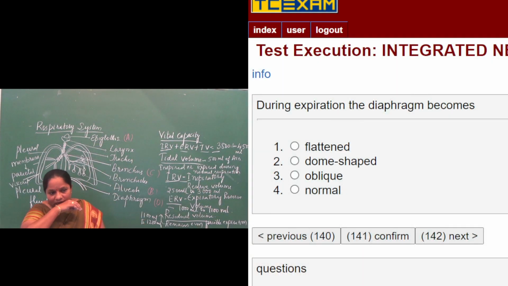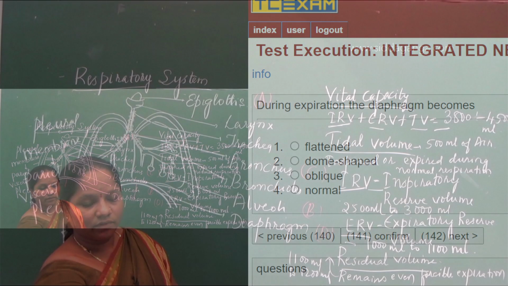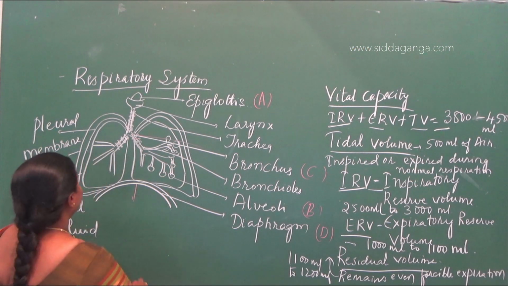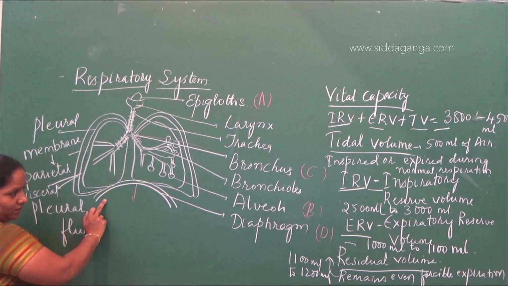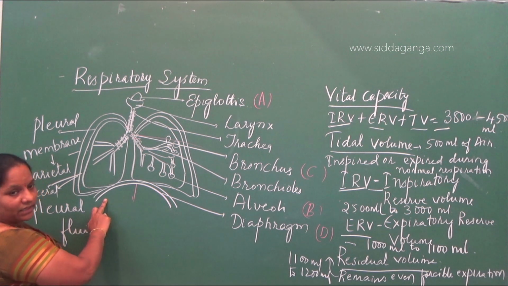Next question is, during expiration, the diaphragm becomes. So during expiration, what will happen to the diaphragm? When you take the diagram of the respiratory system, the dome-shaped diaphragm, what will happen to the diaphragm when the air is breathed in and the air is coming out?